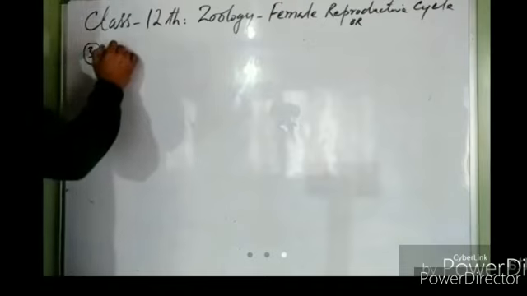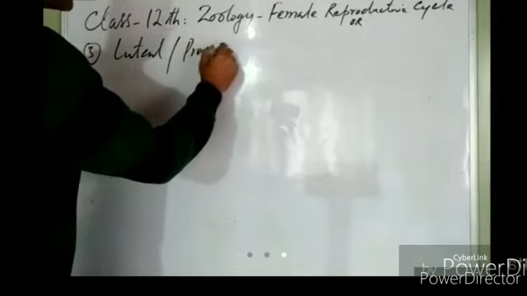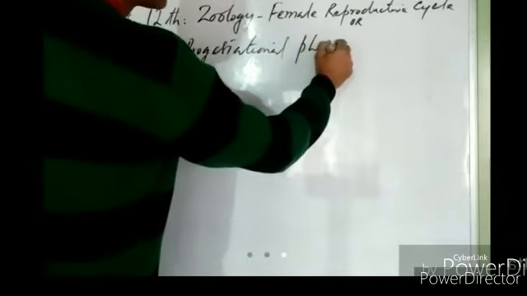The third phase of the menstrual cycle is known as the luteal or progestational phase. On which day will this phase start?